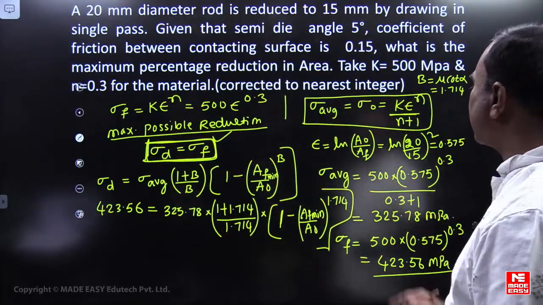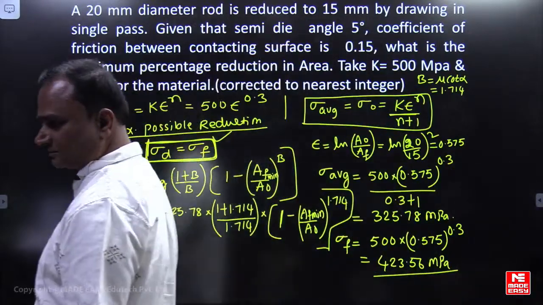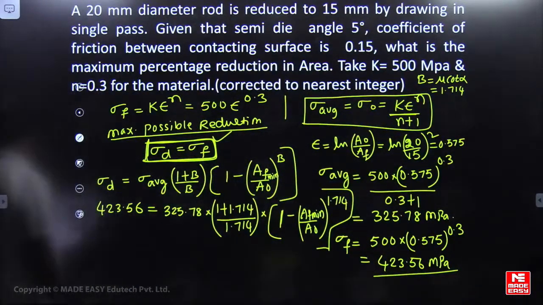From here you have to calculate AF minimum by A naught. Please think of AF minimum by A naught as 0.36.